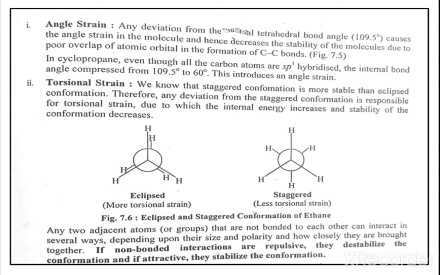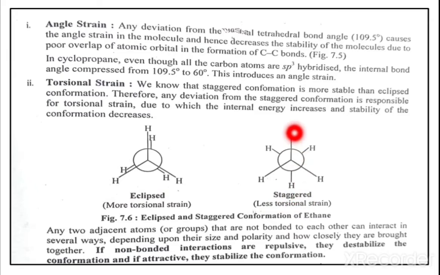That means here the eclipsed conformation has more torsional strain. Why? Because, if you see this carbon number 1 here, the dot, this is the front side carbon, and here the circle is the backside carbon, carbon number 2. Now if we see the eclipsed conformation, these two hydrogens are very close to each other. That's why there is more torsional strain here.